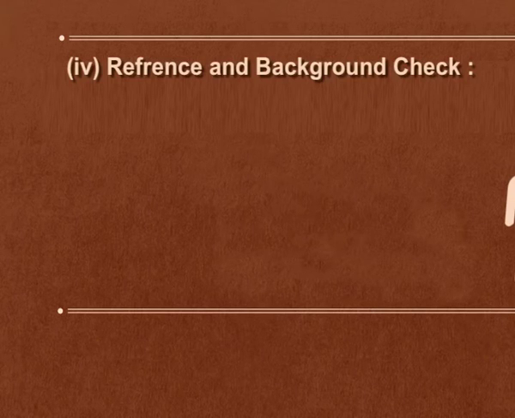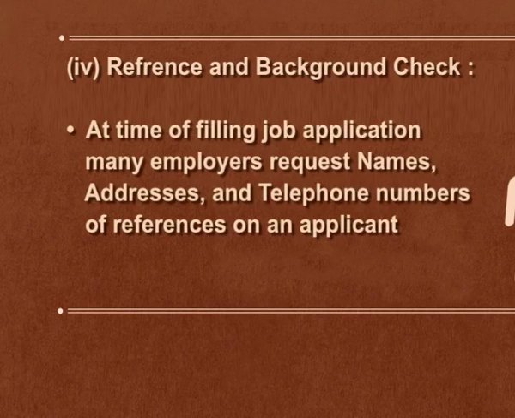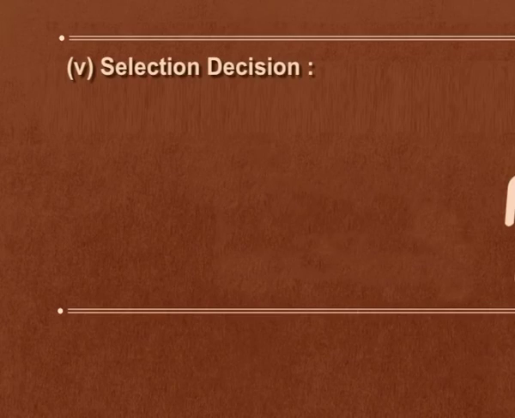The fourth step is reference and background check. At the time of filling the application form, many employers request name, address, and the telephone number of the references of an applicant. The purpose is to verify the information and gain additional information about the candidate. Previous employers, known persons, teachers, and university professors can act as references.